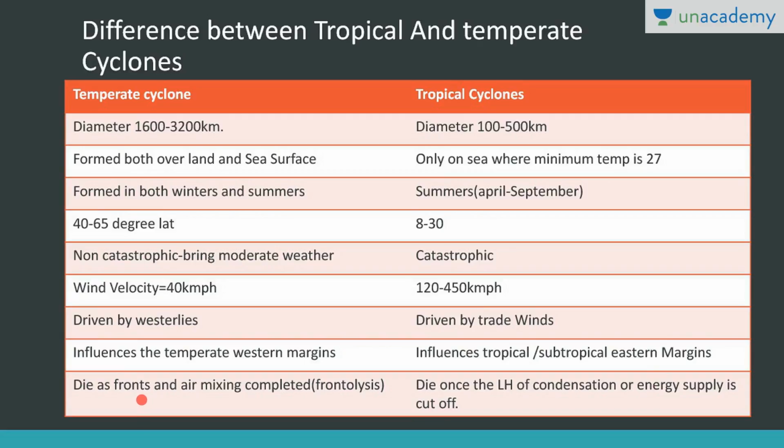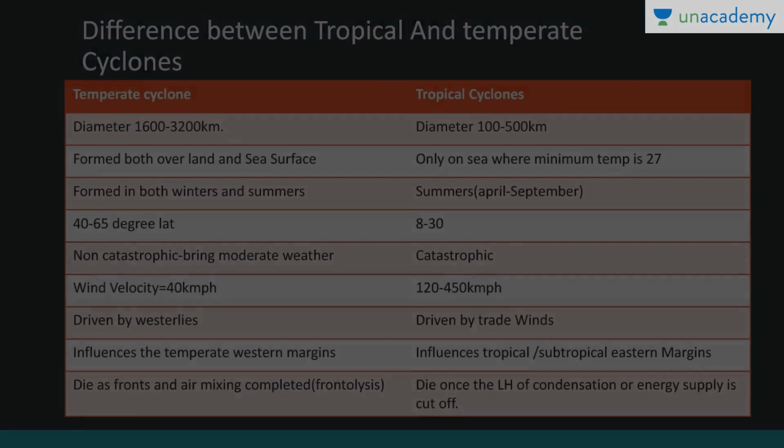Now temperate cyclones die as the fronts and air mixing is completed. So at the frontolysis stage they die. Tropical cyclones die once the latent heat of condensation or the energy supply, that is the moisture supply, is cut off, right? So these are the differences between tropical and temperate cyclone. We have discussed tropical cyclone in detail, the different stages. Similarly, we have discussed temperate cyclone in detail. Okay. Thank you.